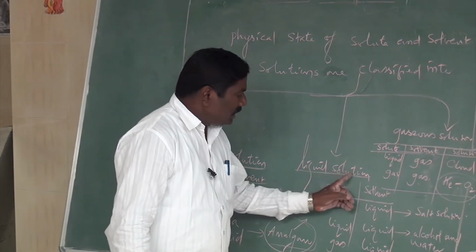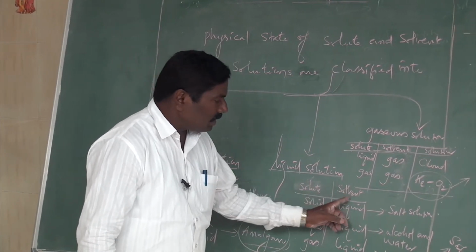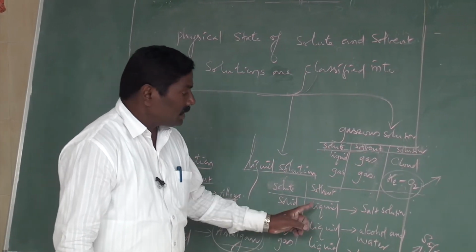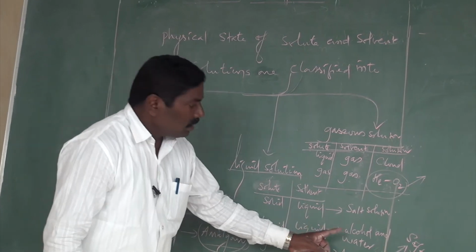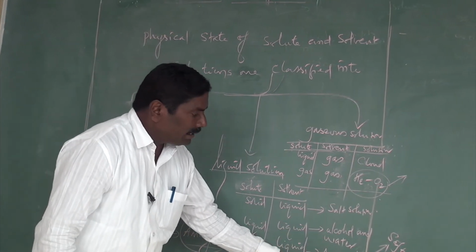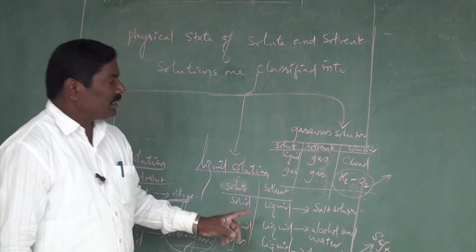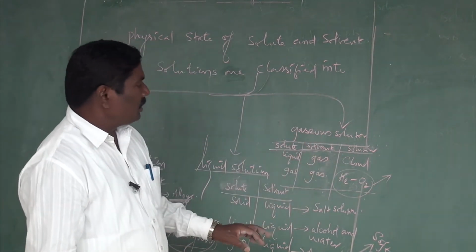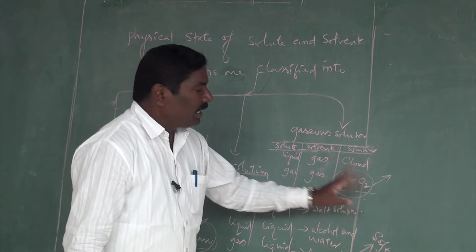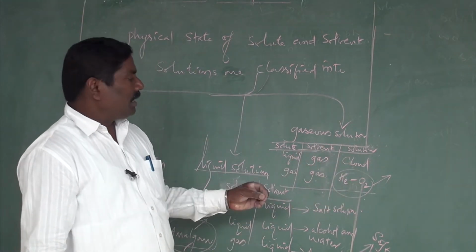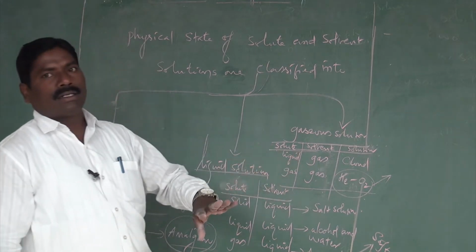Liquid solutions, with solute and solvent, give salt solution, alcohol solution, and aerated waters. Gaseous solutions are the cloud and the helium oxygen mixture.